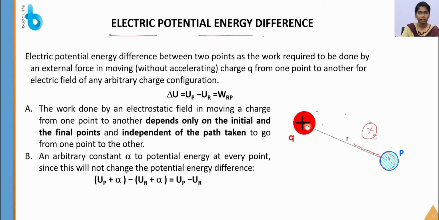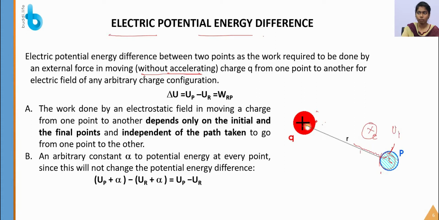Okay, so the electric potential energy difference between the 2 points is the work required by the external force to move the charge from one point to another without accelerating. This is a very important word. You have to do the work against an external force, so it is termed the change in potential energy.